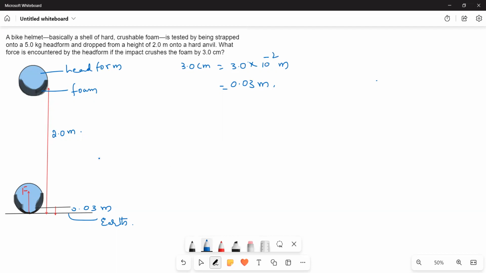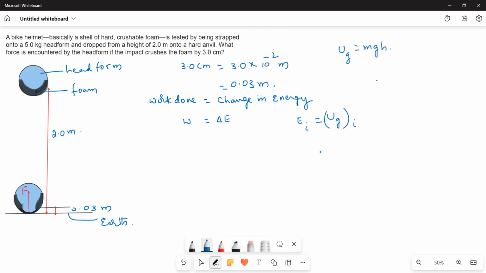Here, what I do is, you know the work energy theorem. According to the work energy theorem, work done by the external force is equal to change in energy. So W is equal to delta E. Here, what is happening? Initially, the head foam has potential energy because it is at a height of 2 meters. So initially, energy initial, EI, is equal to UGI. And you know UG is equal to mgh.